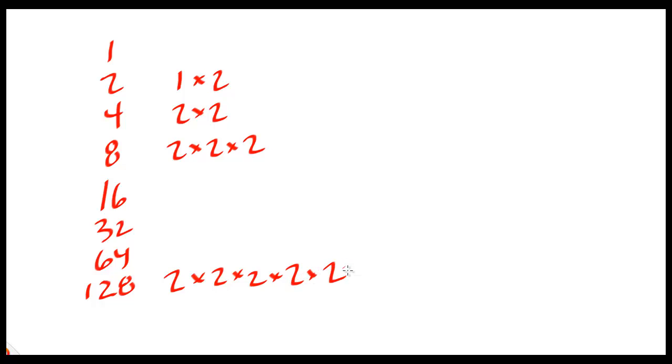Let's see, 1, 2, 3, 4, 5, 6, 7. Multiply 2 together 7 times, you get 128. So there's an easier way to notate this for all you math guys out there. This could be written as 2 to the 7th power. It's going to be easier to fill out this chessboard if we start working that way.